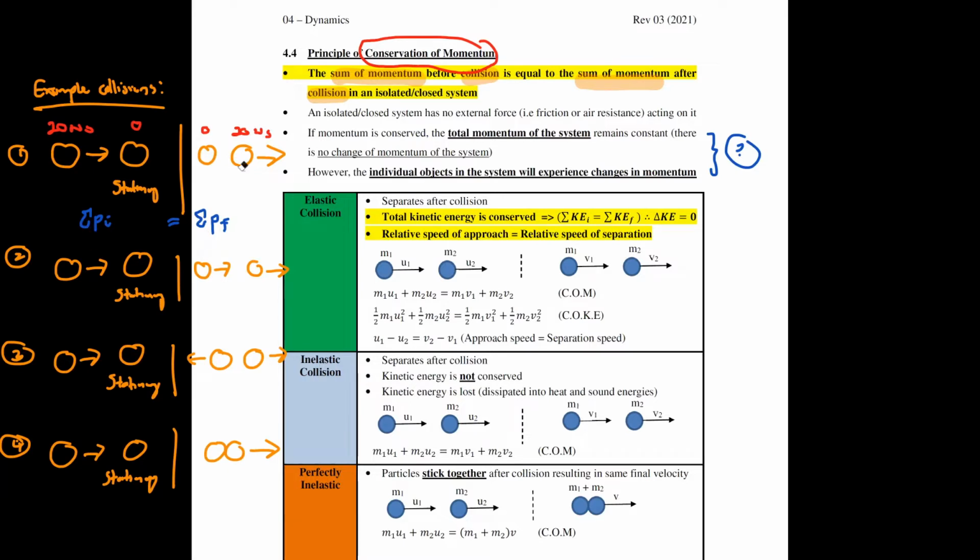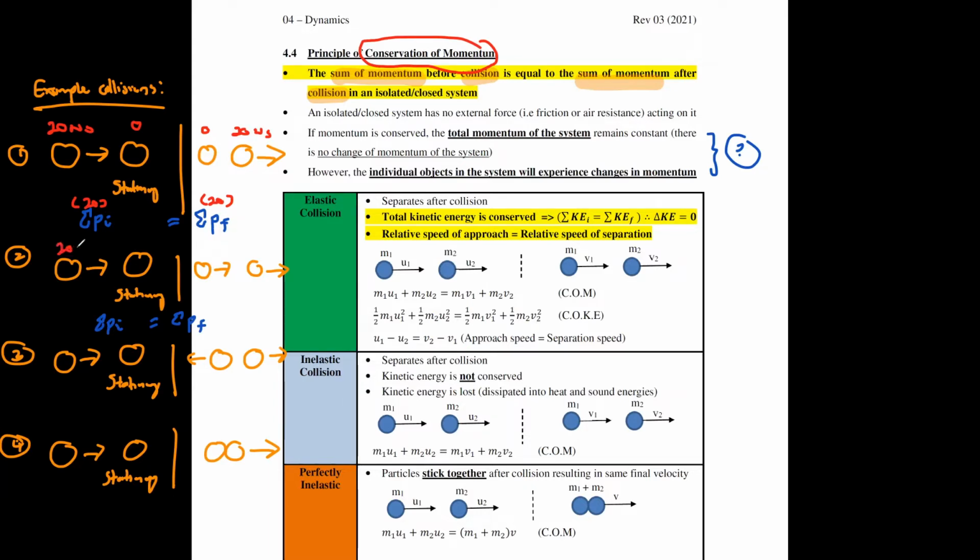So if this one here is already at 20, the total final momentum must also be 20. So in my case here, this one here must be 20 Newton second, while this one is 0. Okay, that's what conservation of momentum means. The total momentum before and after collision is the same. Maybe this one I write a bit up here. This one must be 20. This one must be 20.